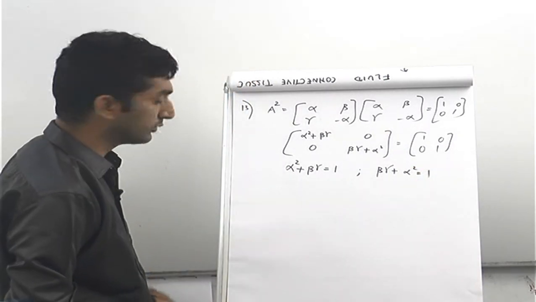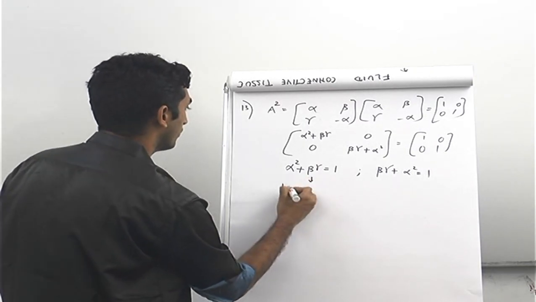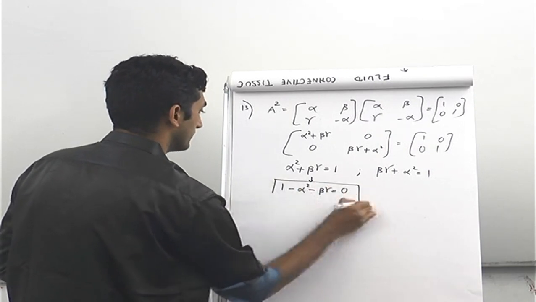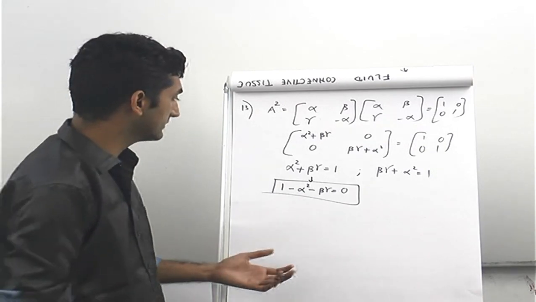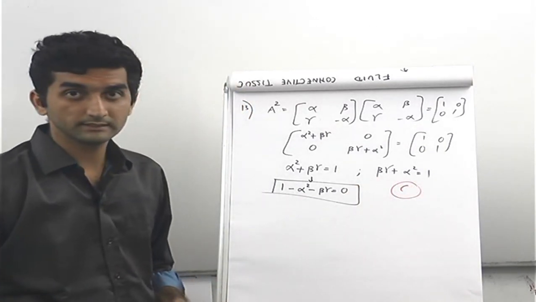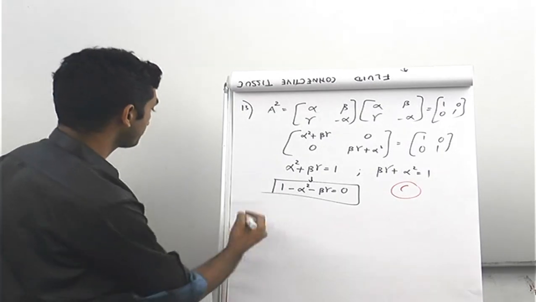So if I want to go through the options, since it is 1 everywhere, this will give you 1 minus alpha square minus beta gamma is equal to 0. So you need to figure out which of the options has this. So option C is the correct answer, because C has 1 minus alpha square minus beta gamma as 0. Let's move on to the 14th problem now.